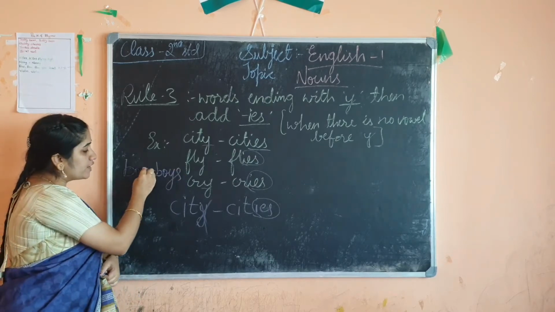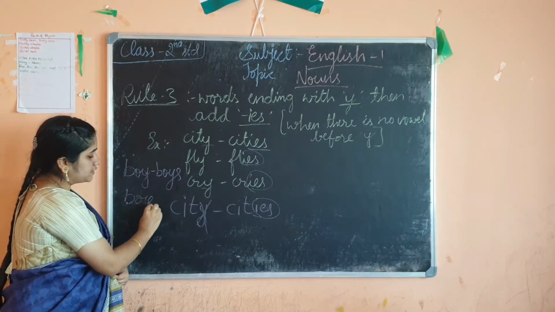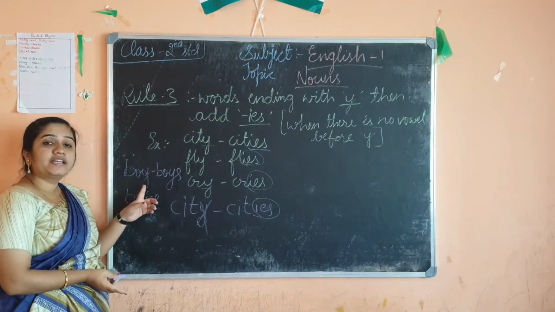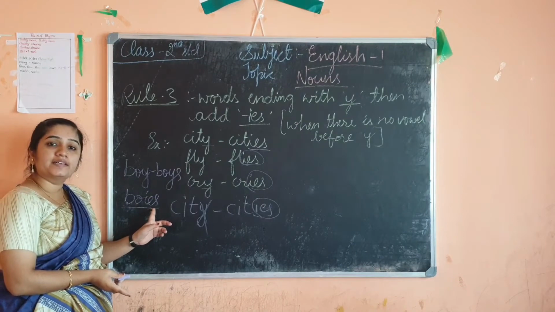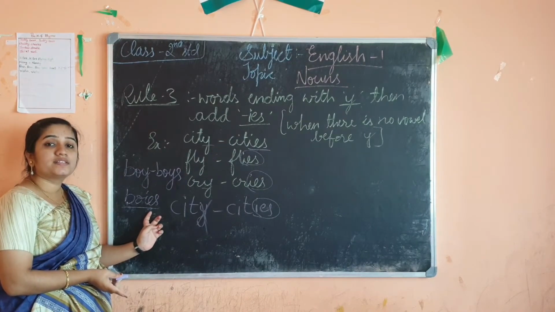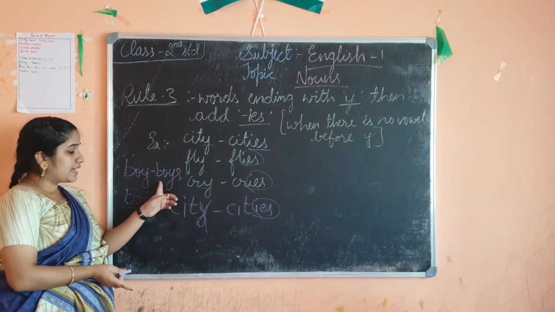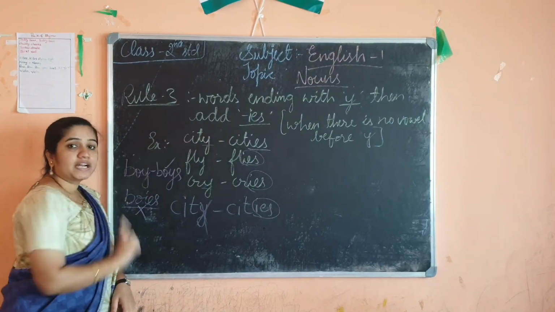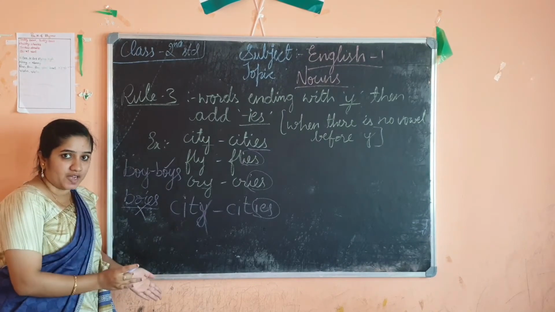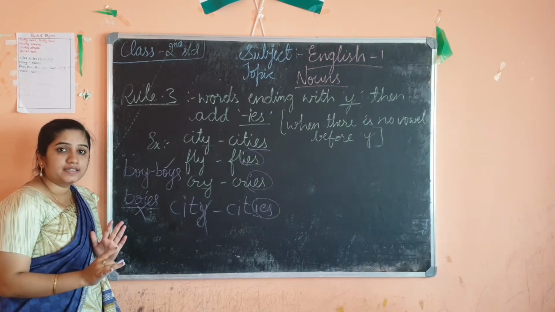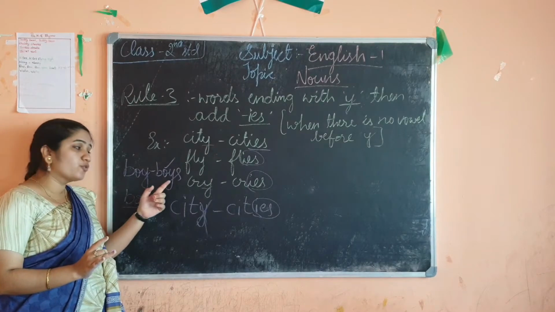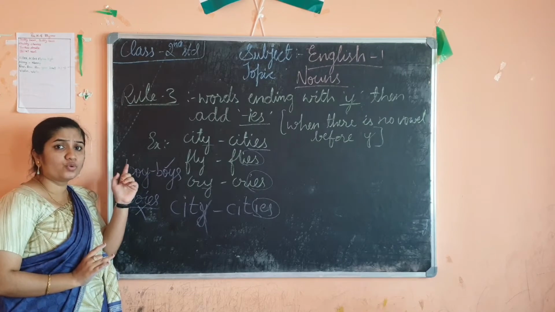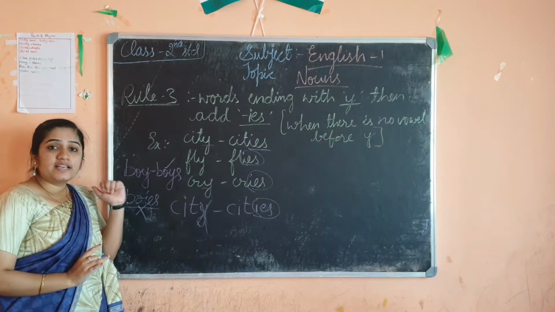Why am I not removing this y and writing B-O-I-E-S? I told you, right, if a word is ending with y, then I should add I-E-S. Why can't I write B-O-I-E-S? Why is this right and this wrong? Because based on the condition, if a word is ending with y, then I should add I-E-S, isn't it? But here for boy, only S is added, like the first rule says. So why is it so, children?